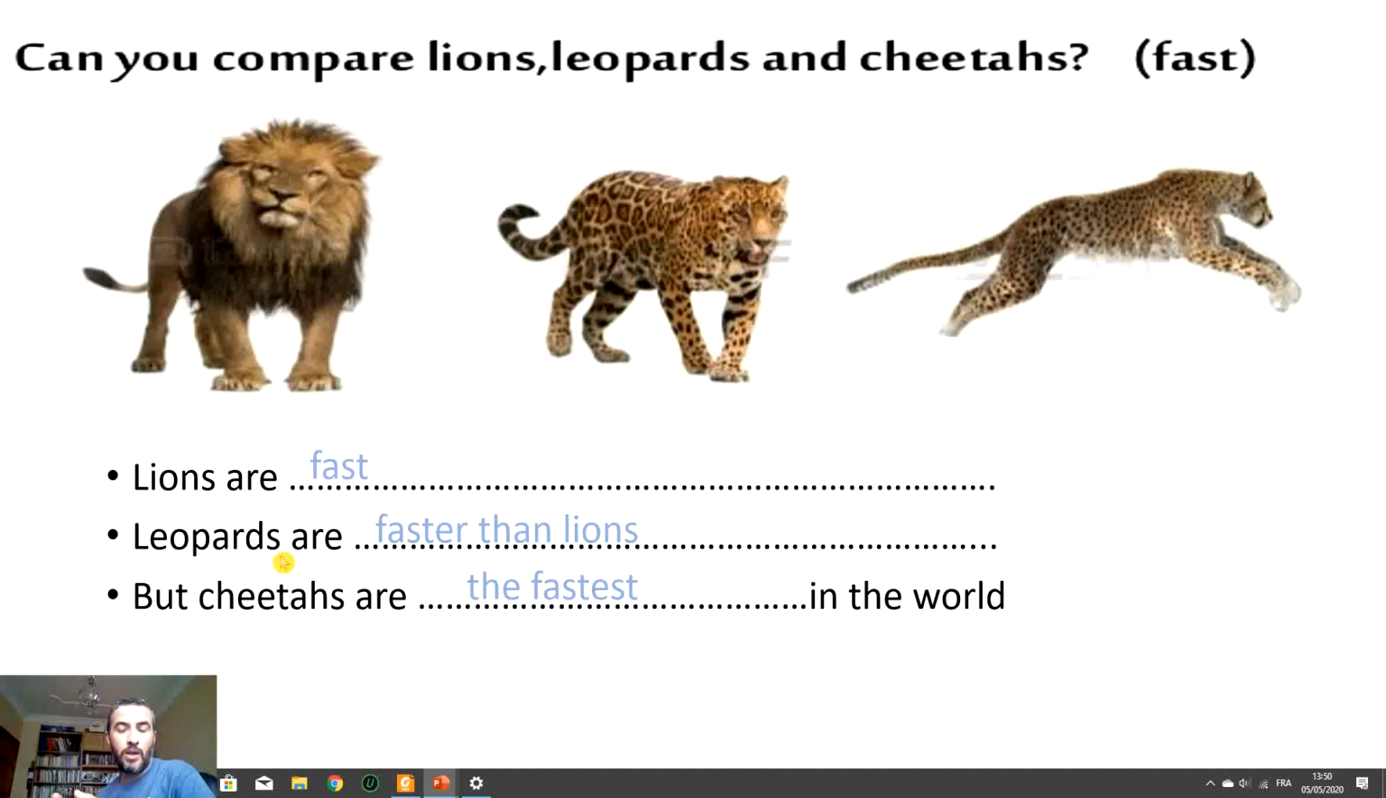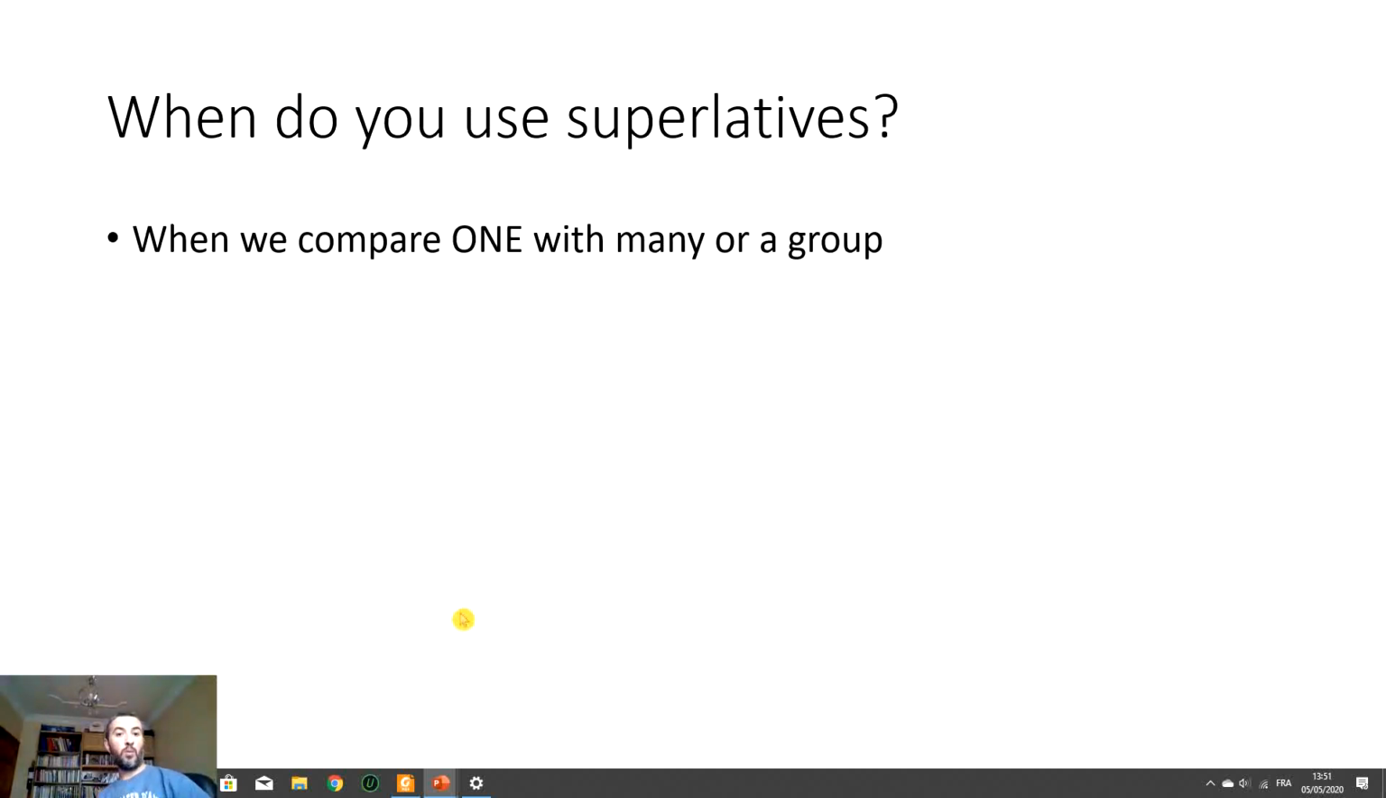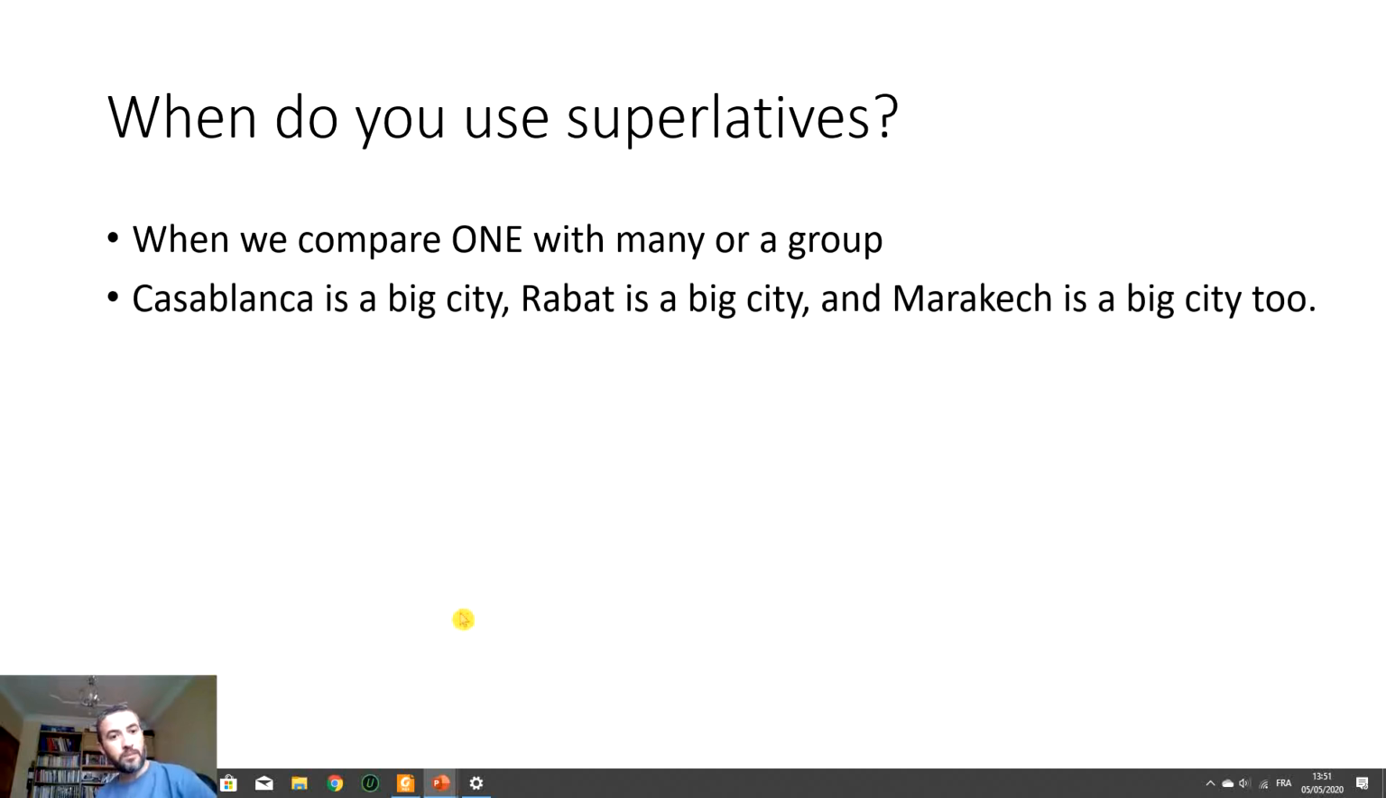So here we are comparing one with many, with a group. It's not only one with one or a group with a group. So just one in a group. So what we use here is the superlative form, which is the fastest. The comparative is faster than. Leopards are faster than lions. But for the superlative, they are the fastest in the world. Let's see some examples. So when do we use superlatives? We compare one with many or a group.